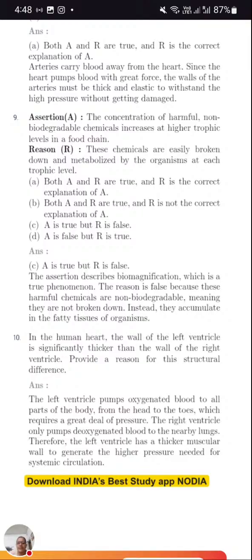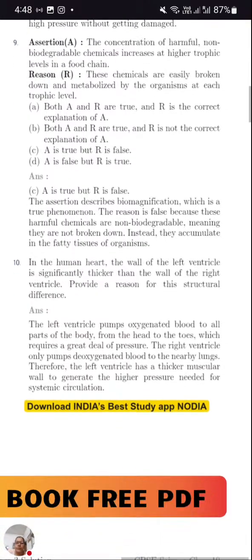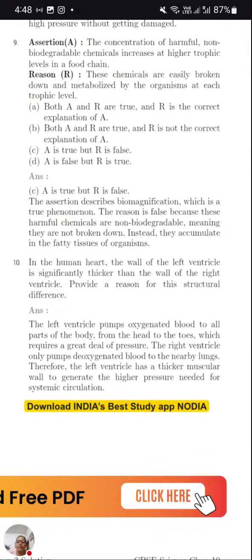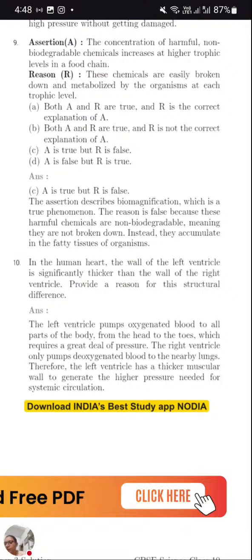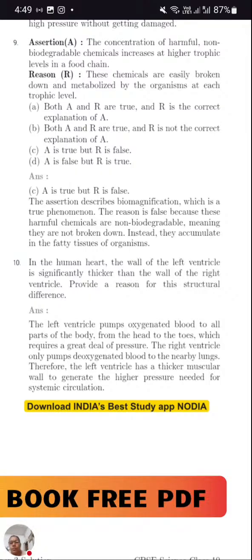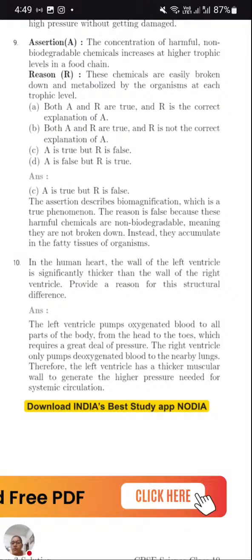Option number C. Now from question number 10 onwards, we are starting with the question answers. In the human heart, the wall of the left ventricle is significantly thicker than the wall of the right ventricle. So this is a most important question. As I told in the beginning of the session, here we will be discussing the important questions.